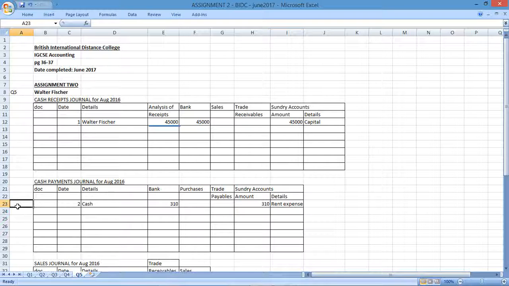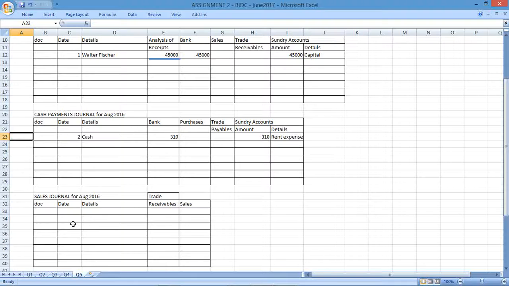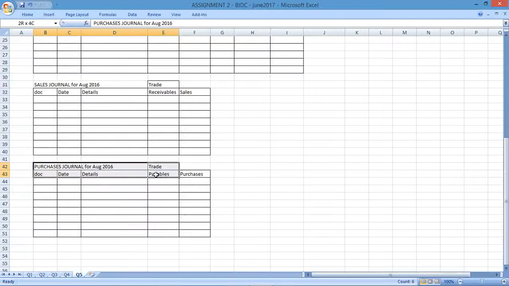Next transaction. The transaction states we bought goods 2,500 on credit from Hazer and Company. If I'm buying goods on credit, this will go to the purchases journal. So there's purchases. I'm going to record this. This occurred on the 6th day of the month, and I bought from Hazer and Co. How much did I buy from them? I bought goods to the value of 2,500. So goods will be part of the purchases that we're making for that particular company.